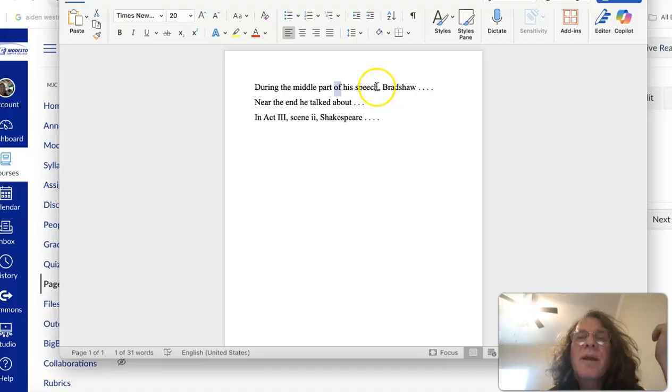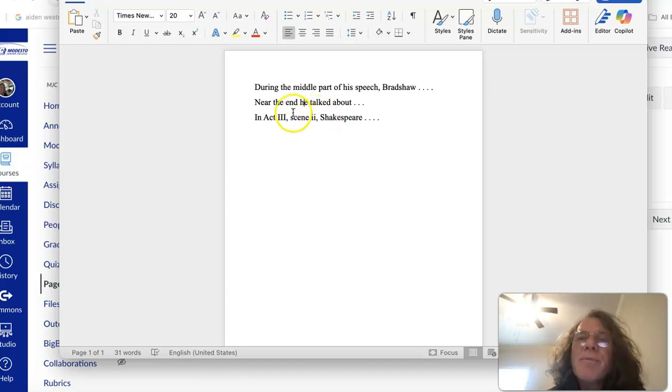But again, the rule says if I begin a sentence with two of these or more, then the last one has to have a comma after it. If I only have one at the beginning, the rule doesn't apply. So I don't have to have a comma here, and generally speaking, you don't. If I begin a sentence with just near the end, he talked about this, no, you don't interrupt the flow of your language, of the message, with a comma. And that's one of the standard touchstone editing choices you make: am I interrupting myself too much with commas? If so, then I don't want to do that.